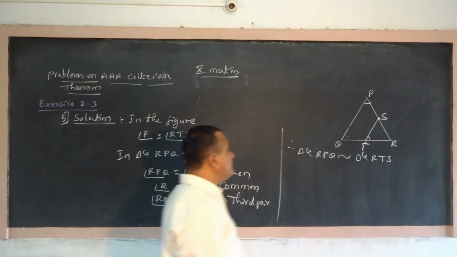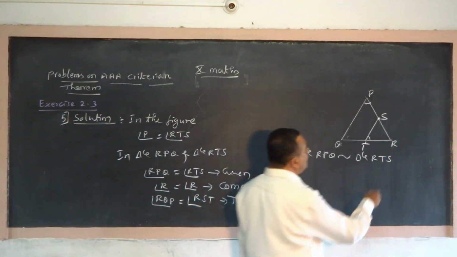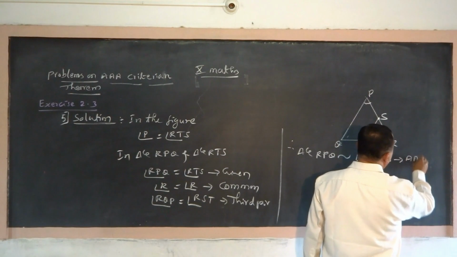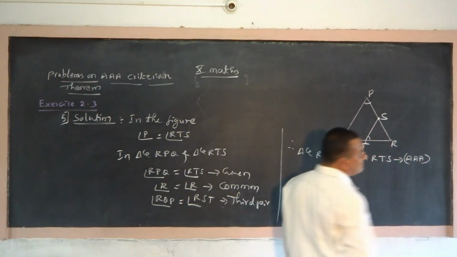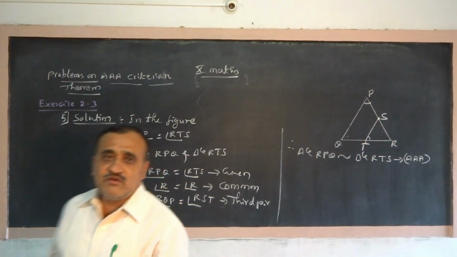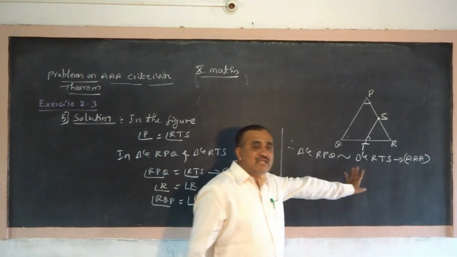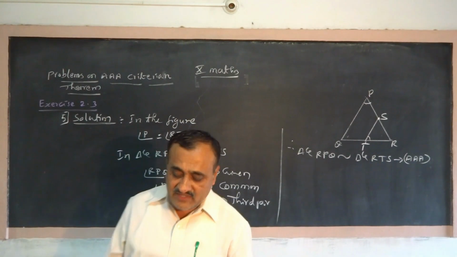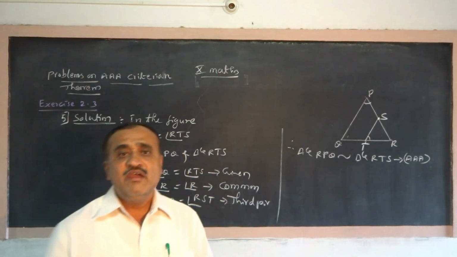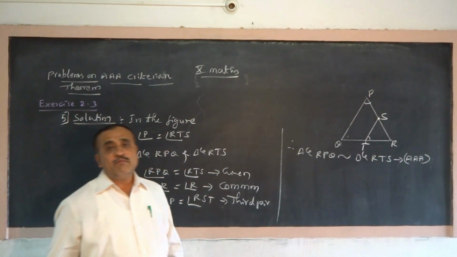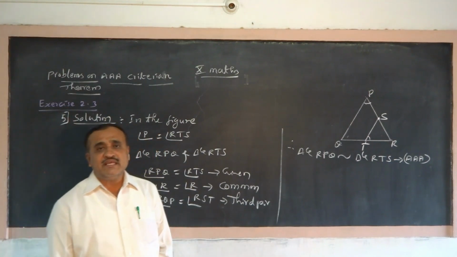Triangle RPQ is similar to triangle RTS according to AAA criterion theorem. So the three angles of one triangle are equal to three angles of the other. So this is the way we can solve the problem by using AAA criterion theorem.